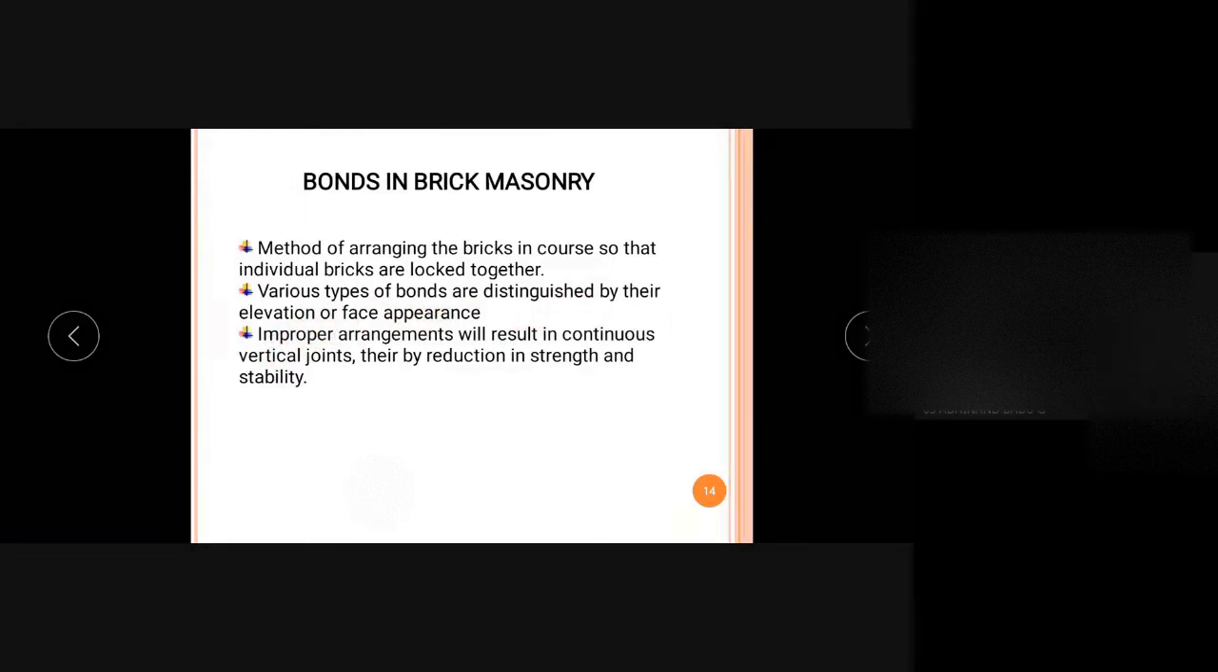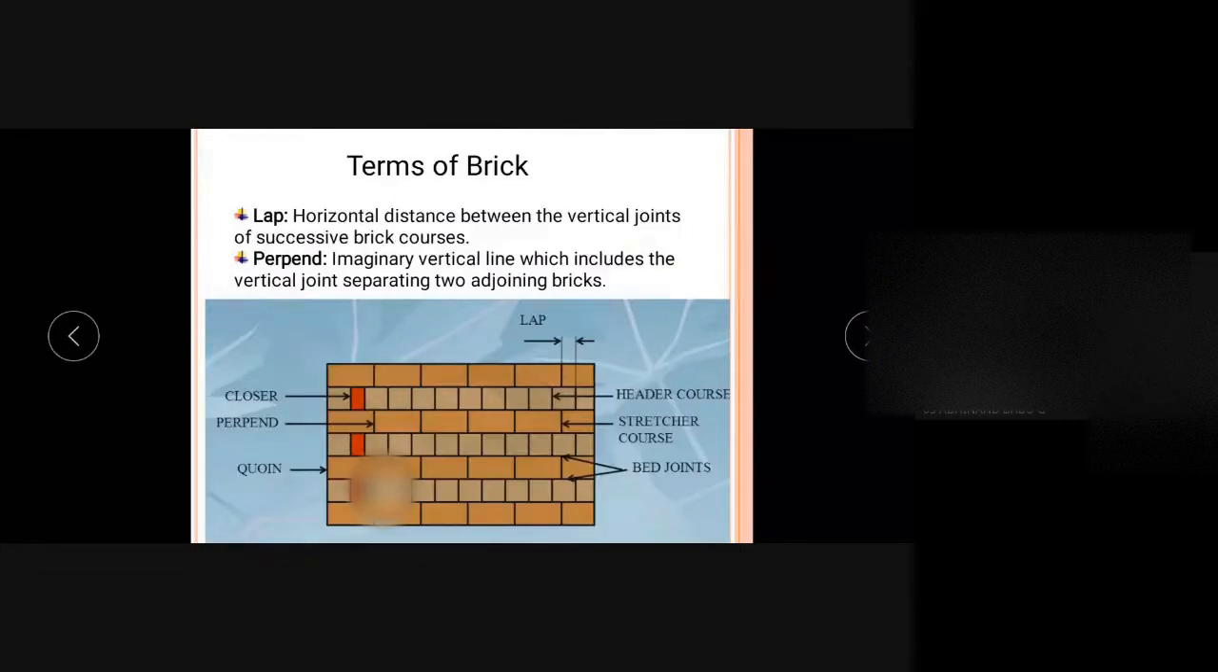So there are different types of bond which are being used for the construction of structures or the construction of walls. They are being described or distinguished by the elevation or the face appearance. If we construct a wall and we are seeing the elevation, we can say which type of bond that is. So here, this is one of the elevations. From this, we can say what type of bond is in this brick masonry or in this wall.